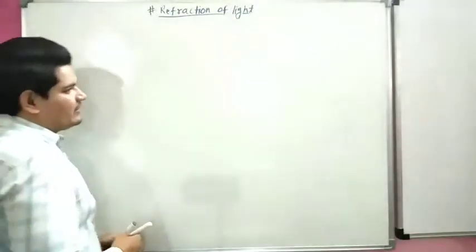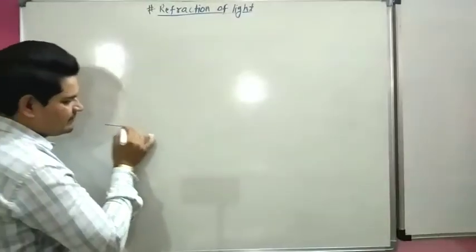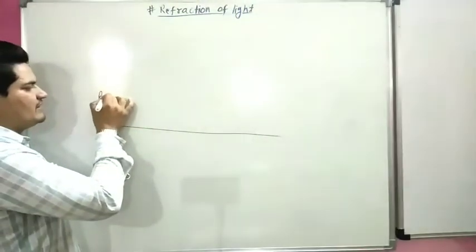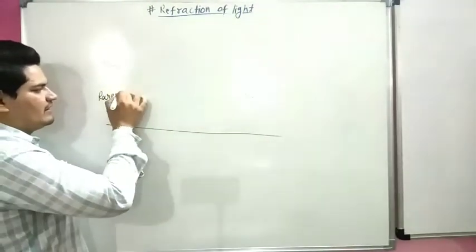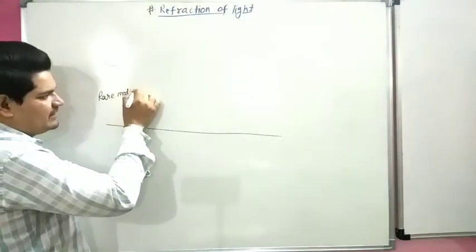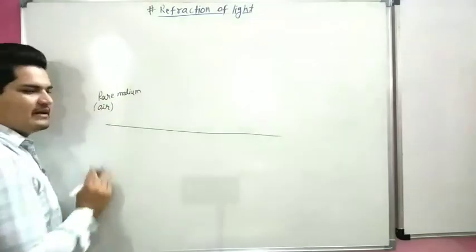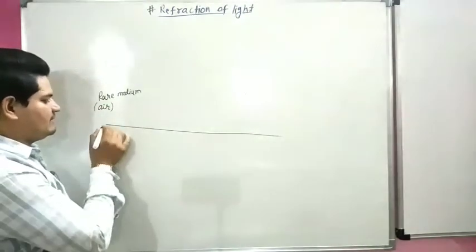So we can understand with an example. This is our medium. This is the rare medium. Rare medium means air. It may be air. And this is the denser medium.